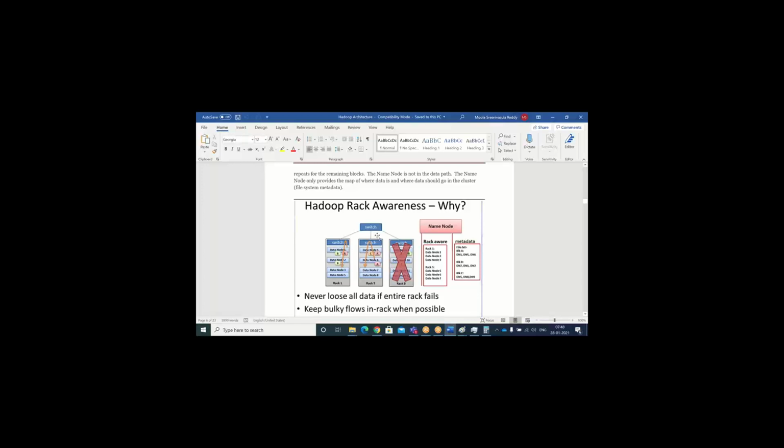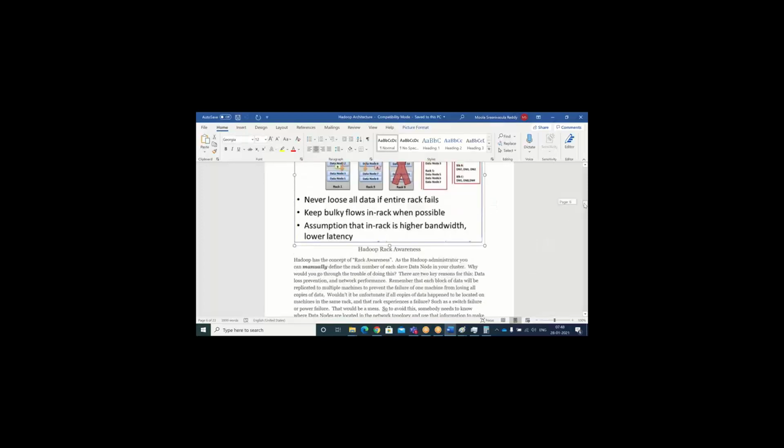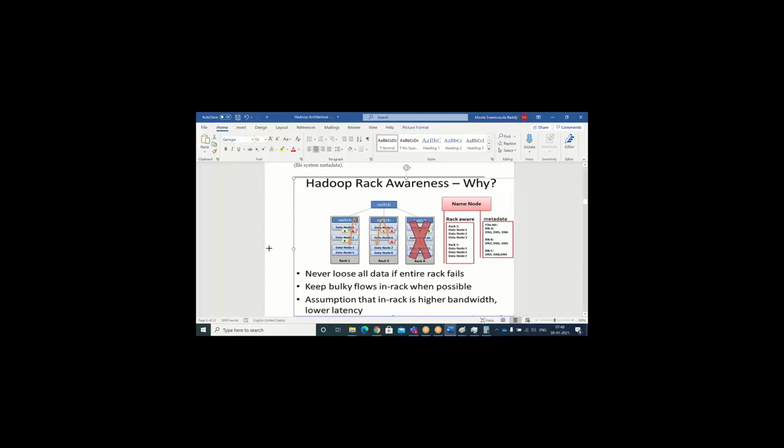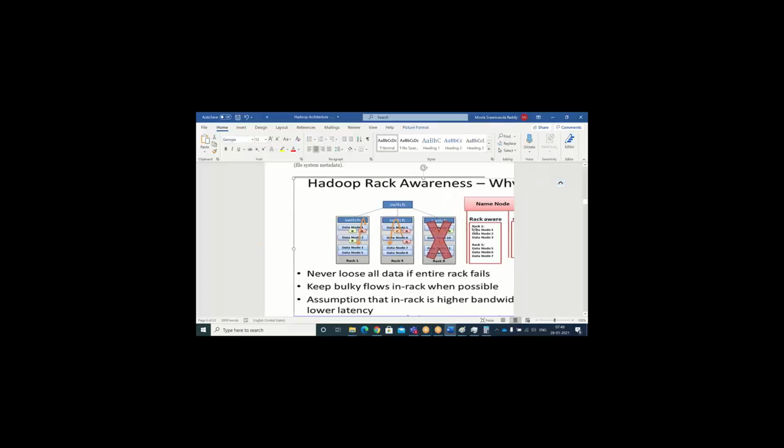But by applying rack awareness, see here, let me enlarge this. Let me copy this into Paint so it will be easy.